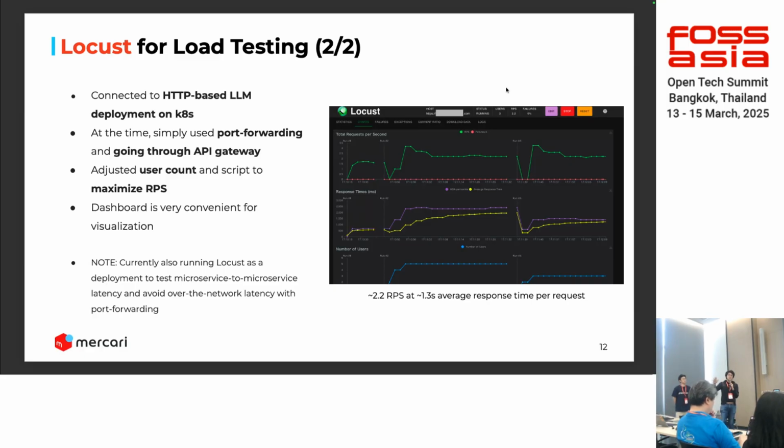You can even visualize all the errors that happened, and you have the statistics of what kind of errors were happening. Are they 404s? Are they 500s, for example? After we found out that, given this configuration of how many T4 instances we're using, this is the maximum RPS that we can do, that's when we finalized the actual deployment in production, and we were able to deploy without any issues. So yeah, giving it back to Andre now.